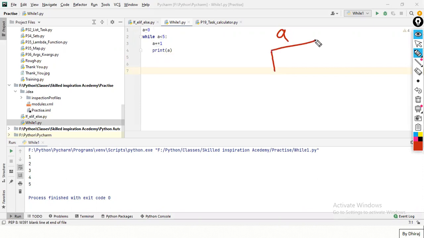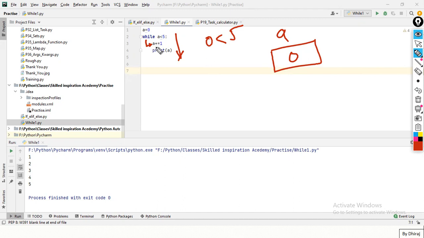Here a is equal to 0. It means that I have a block is 0. Now here a is 0. A is less than 5. What is in a? Satta, you have to tell me what is in a now. 0. Okay, so 0 is less than 5. Is it true or false? Yeah, true. My interpreter will go inside of this while.